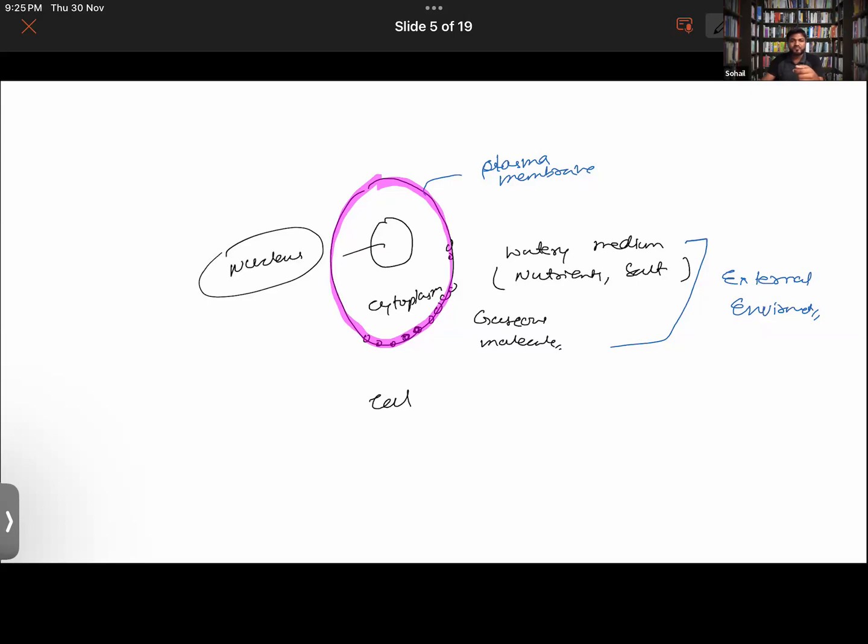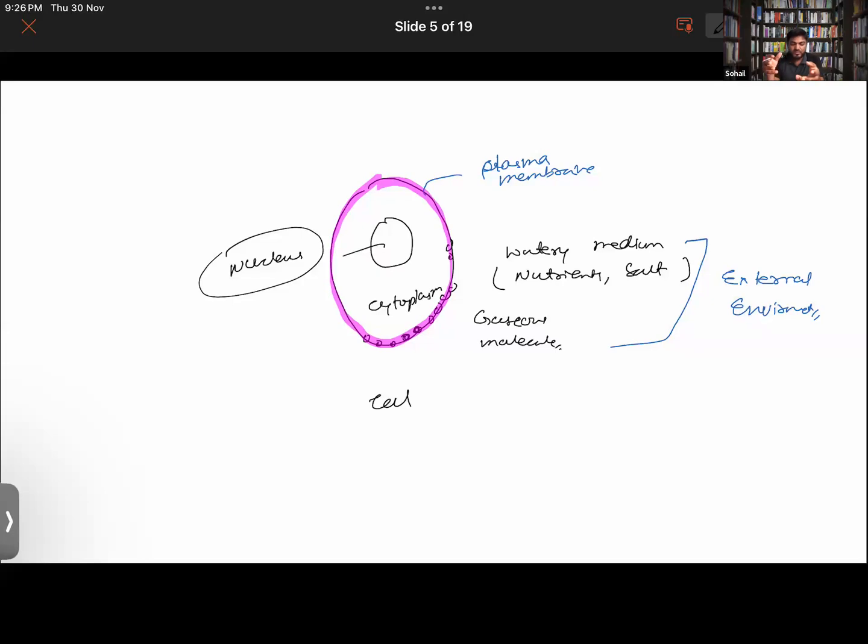The plasma membrane will be controlling what enters the cell and what leaves the cell. Of course, the nucleus will be guiding the plasma membrane to allow such material to pass and such material to not pass. So this membrane allows only some material to pass, and passage of some materials will be stopped, so it's a selectively permeable membrane.